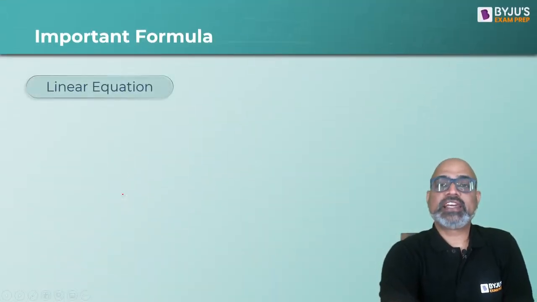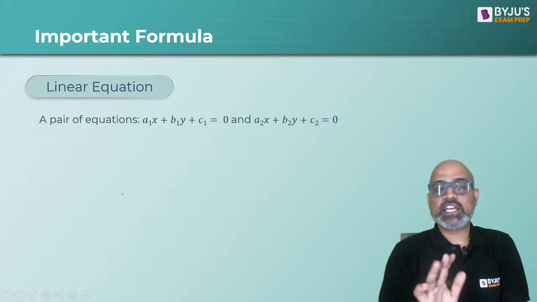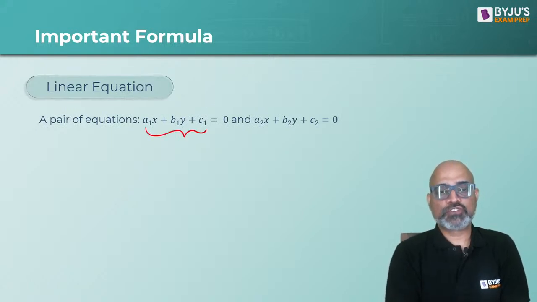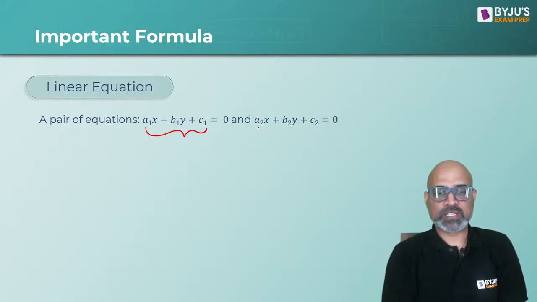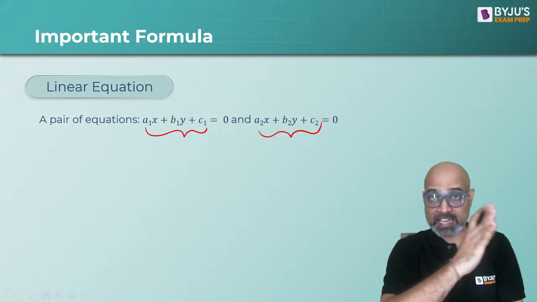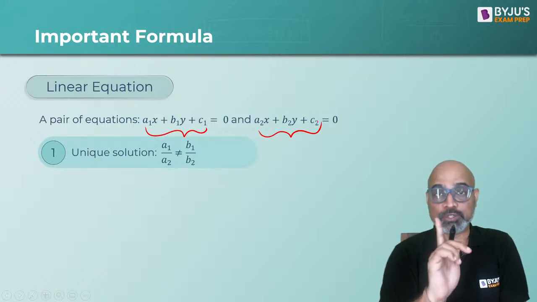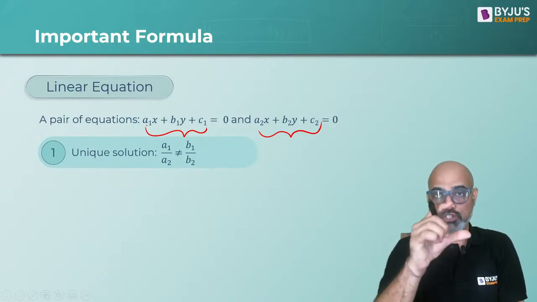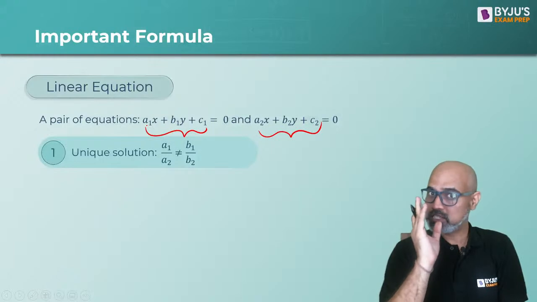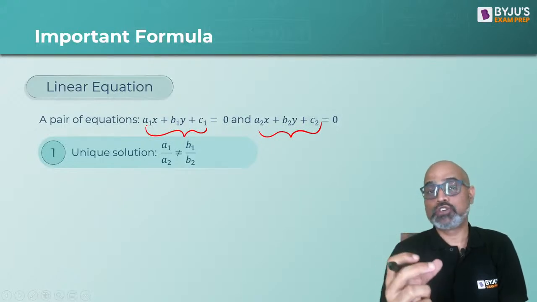Linear equation. If you have two equations of the form a1x plus b1y plus c1 is equal to 0 and a2x plus b2y plus c2 is equal to 0, then you get a unique solution when the ratio of the coefficients of x is not equal to the ratio of the coefficients of y.